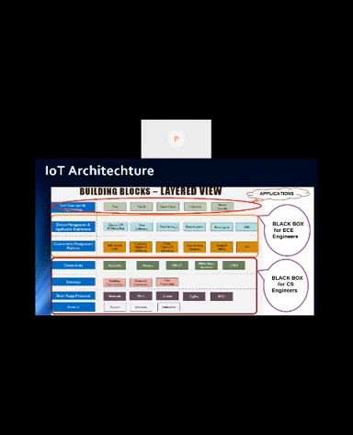There can be rule engines or machine learning that we can run, and on top of that are the user-specific applications, for what purpose we are using all these layers. The top layer application could be fleet management, healthcare, smart cities, industrial, or home security. There could be multiple other applications also.